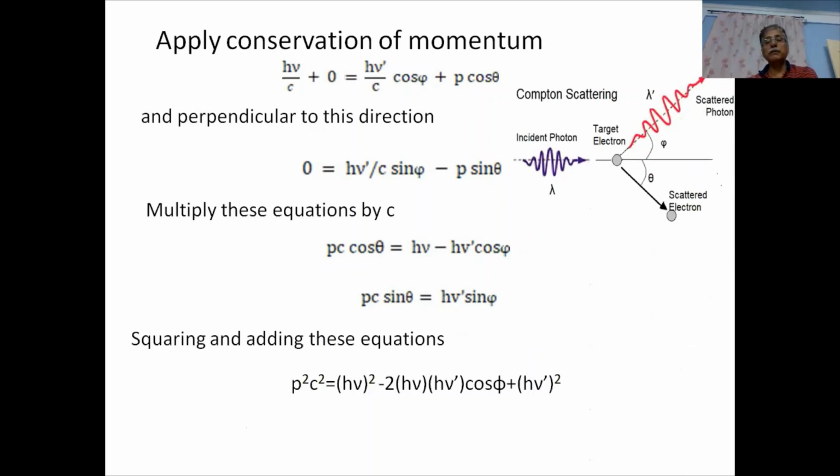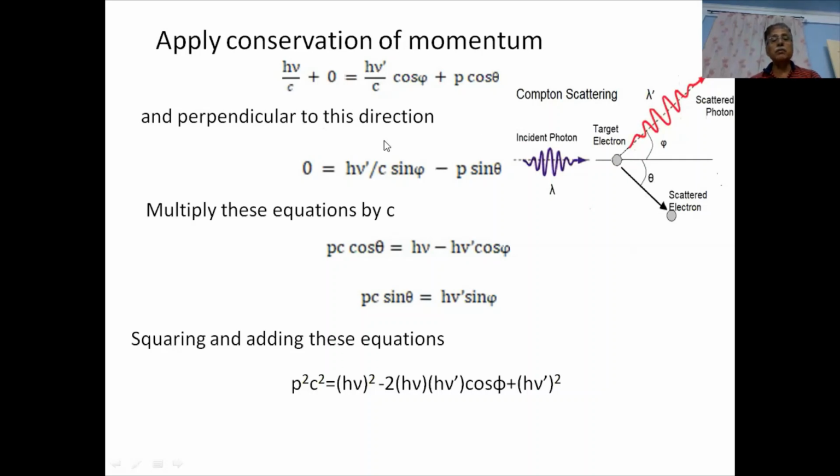Here we again quote the figure for convenience. We have the total momentum initially along the incident direction, and that is h nu by c, the momentum of the incident photon. The electron did not have any momentum, so h nu by c plus 0 was the initial momentum along, let us say, the x direction. And then the final momentum will be h nu dash by c cos phi plus p, the momentum carried by the electron, times cos theta.